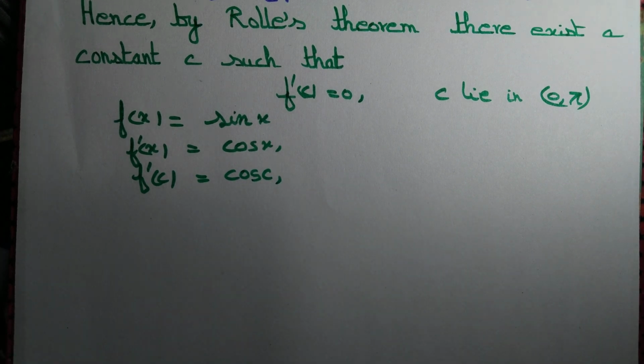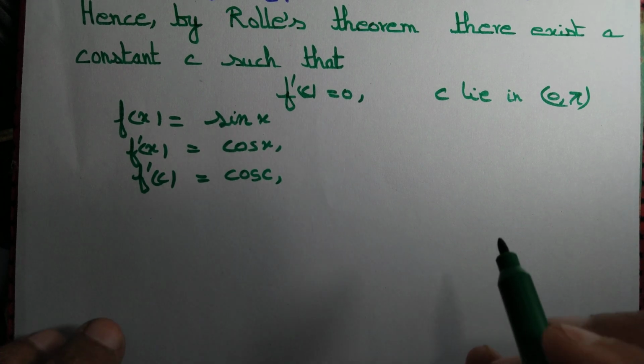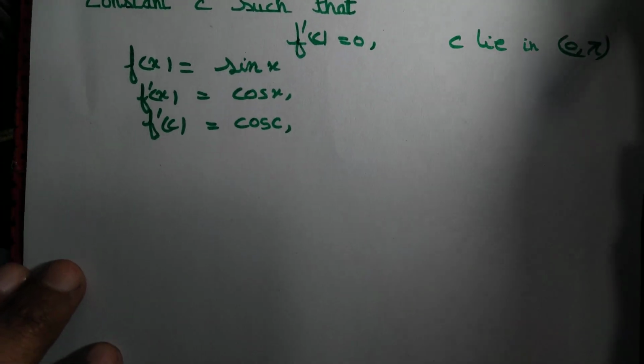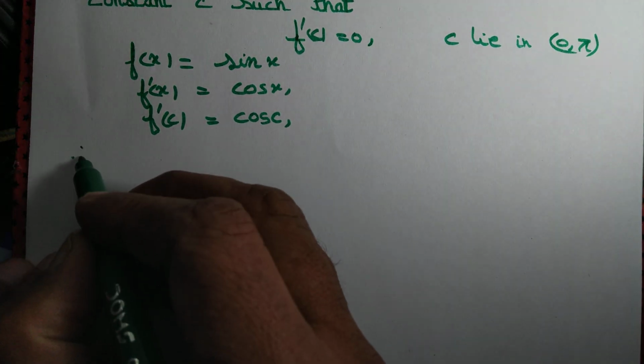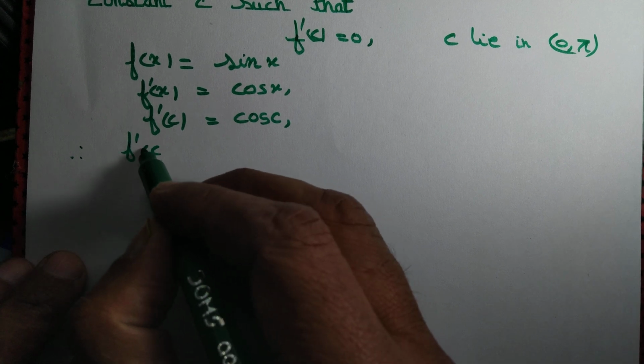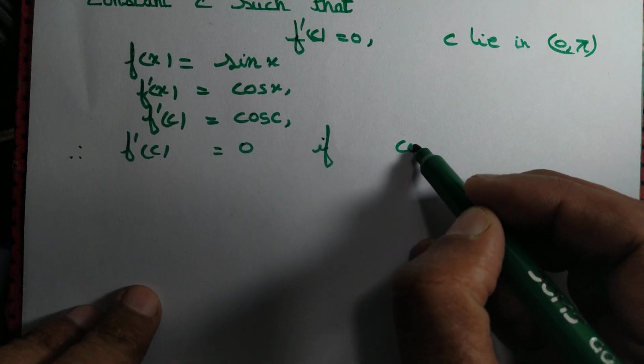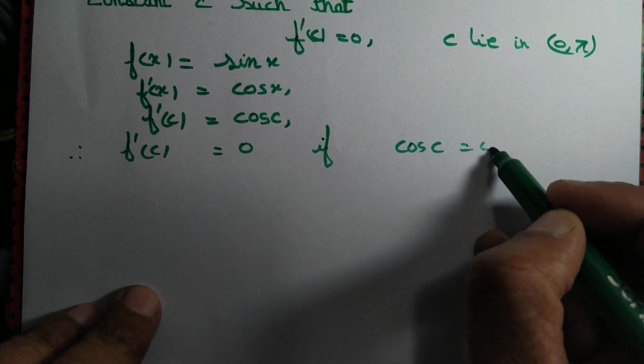Okay, so far so good. Now f'(c) must be equal to 0. f'(c) = 0 if cos c = 0.